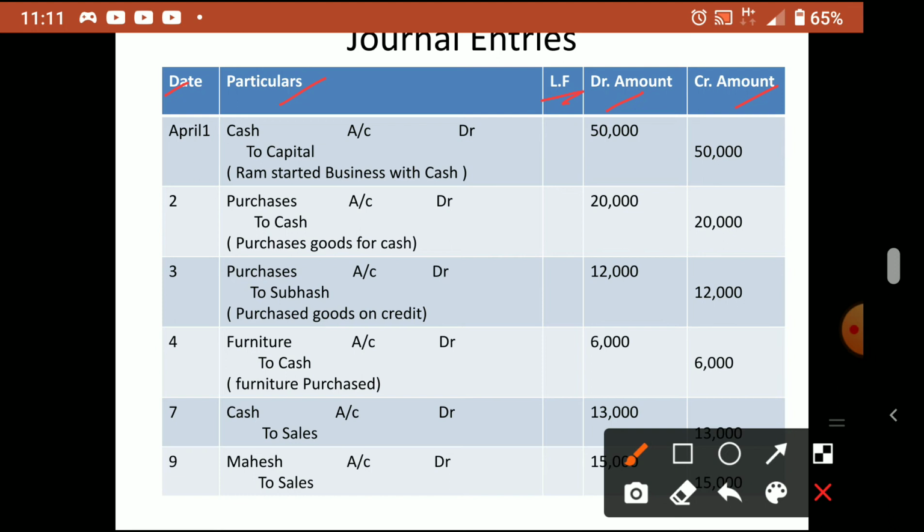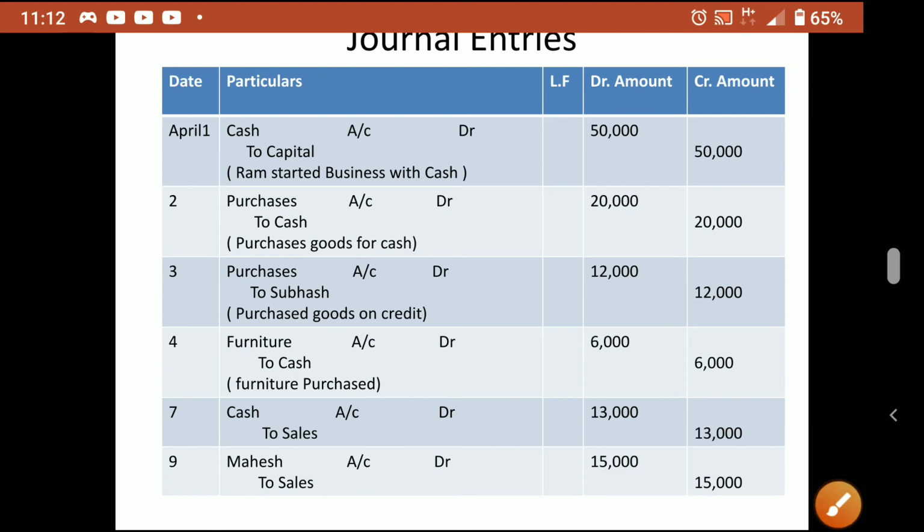Because from the journal only you prepare the ledger. From the ledger we go to the trial balance. After the trial balance we go to the P&L account. From the P&L, after that, we make the balance sheet. Okay, so this process continues. So journal is the base. Understand it seriously and thoroughly. If you have any doubt, you can ask me. Okay, so the way I explained in the video, you can go through it and check whether the answers are correct or not. All those things only I discussed here.